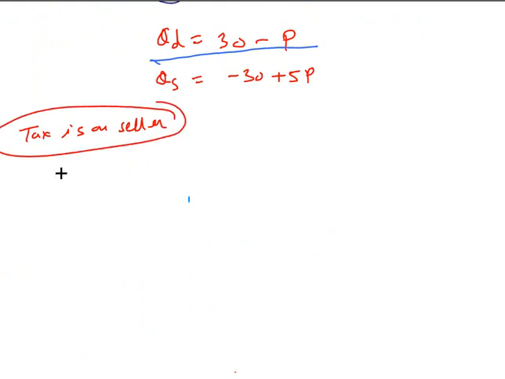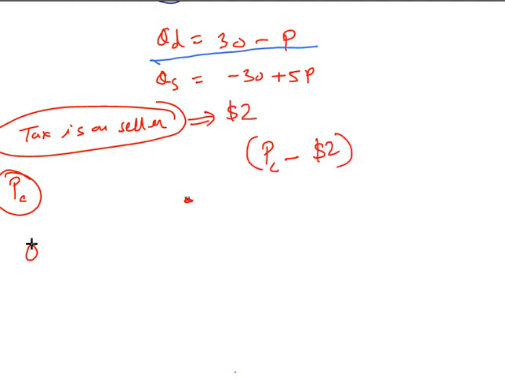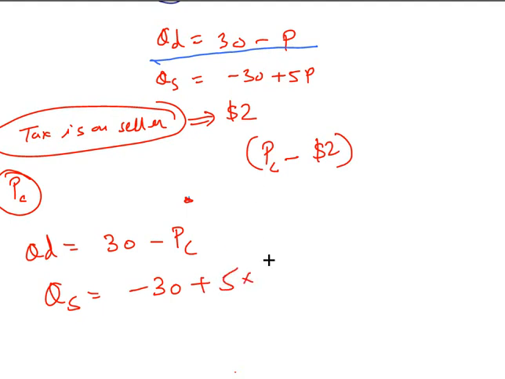Suppose PC is the price paid by the consumer. The money that the seller will get is PC minus the tax, which is, let's say, a tax on the seller of $2. So the quantity demanded will be 30 minus PC, and quantity supplied will be minus 30 plus 5 into price.